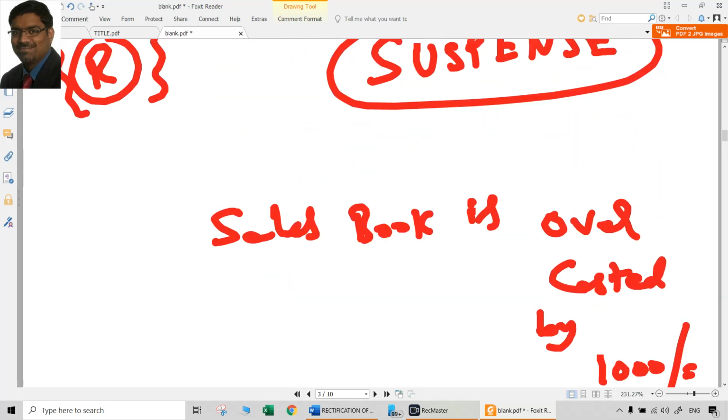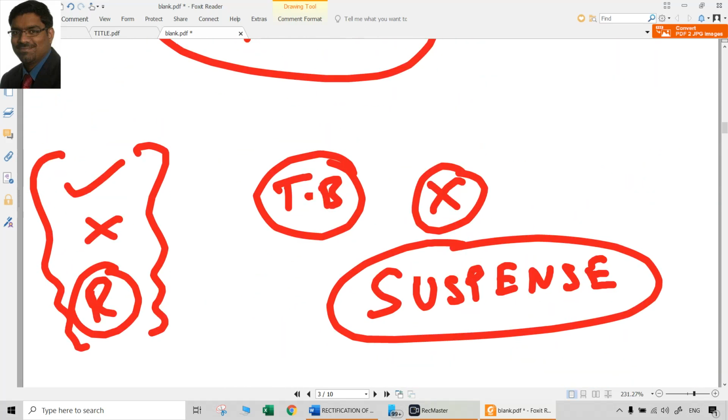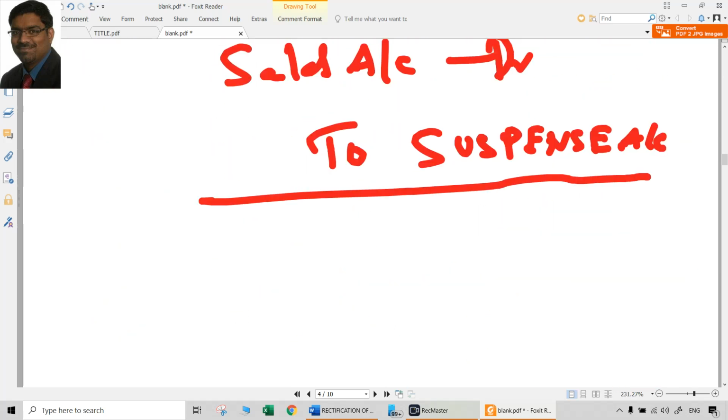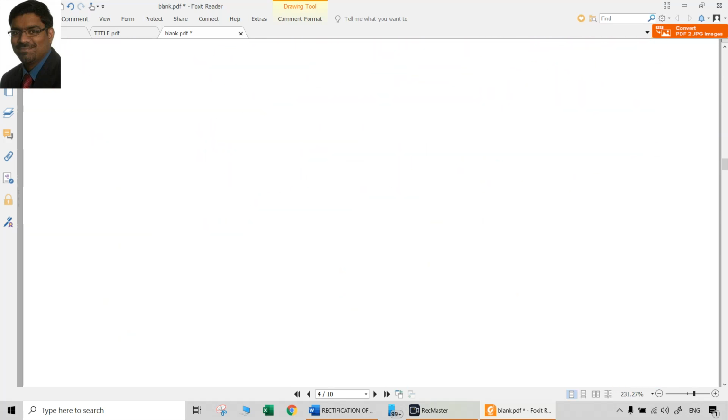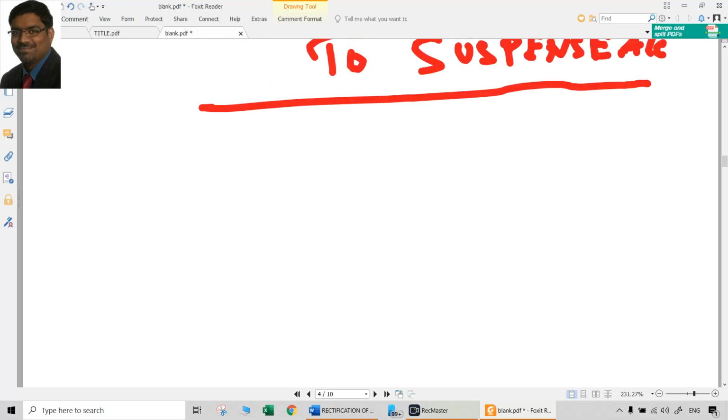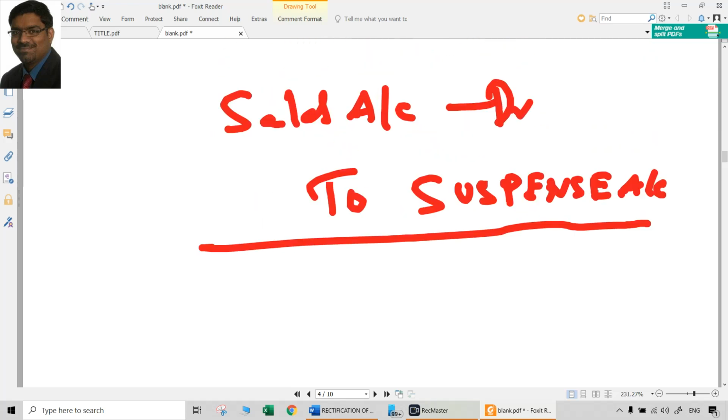Then what about the errors which are compensating errors to be rectified now? There is no difference actually. The errors which are compensating errors, errors of principle, errors of omission, all of them, whatever the way we normally rectify before the preparation of trial balance, which have two accounts being affected separately, that means there are dual accounts being affected, one debit, one credit, they will be rectified now also in the same way. There is no difference at all. So when will the suspense account come into the picture? Only when the error is a one-sided error. One-sided error means it has impact on only one account, whichever account it is.